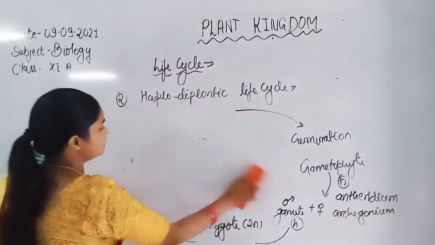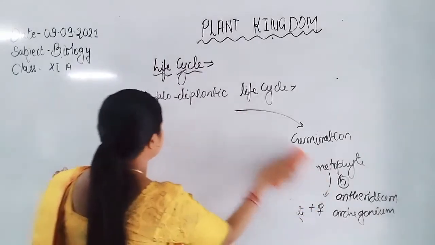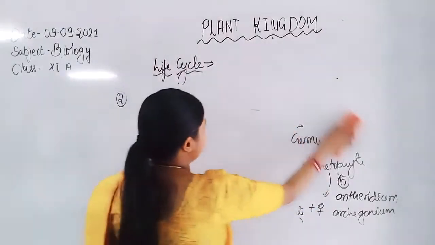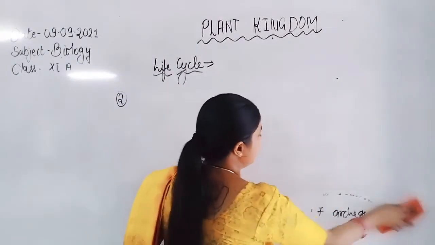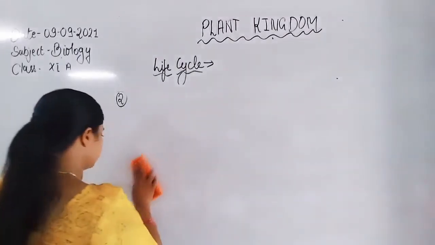Now next is the diplontic type of life cycle. The diplontic type of life cycle is represented by higher plants or angiosperms.